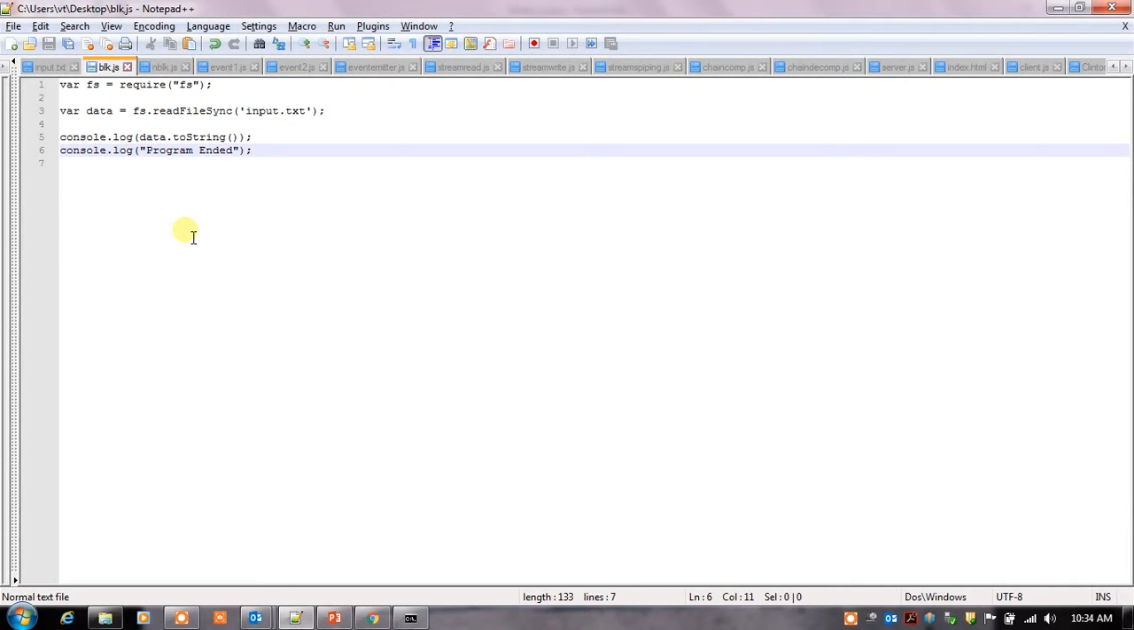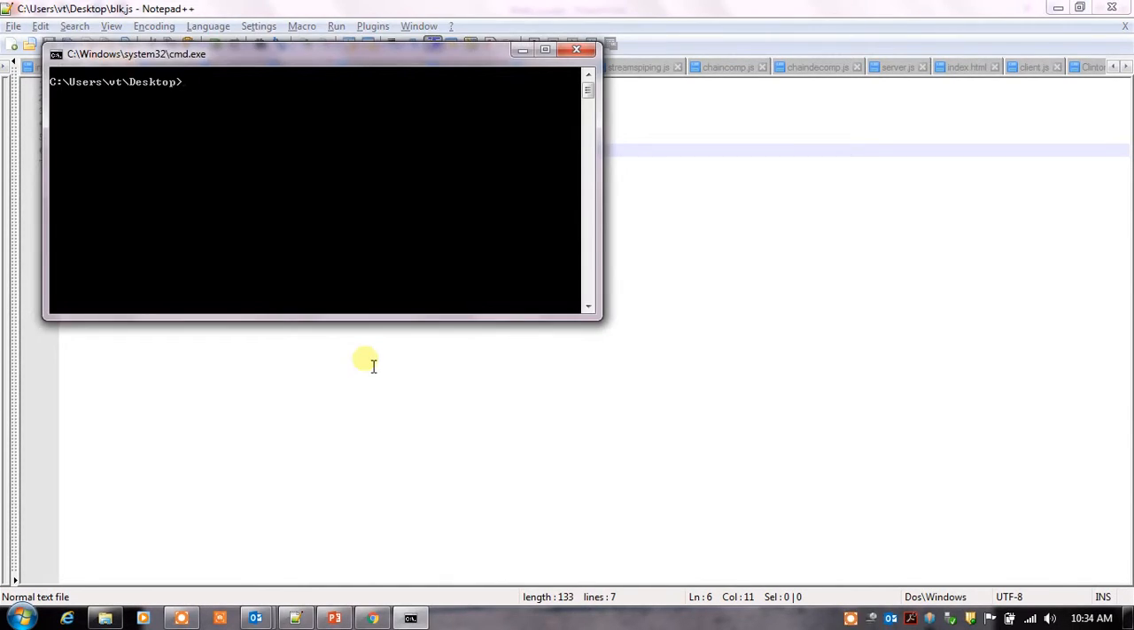Create a JavaScript file having the code similar to this one. The first line of the code requires the fs module. Next is to create a data instance and load the input.txt file. Then print onto the console program ended. Let us try to execute this program.